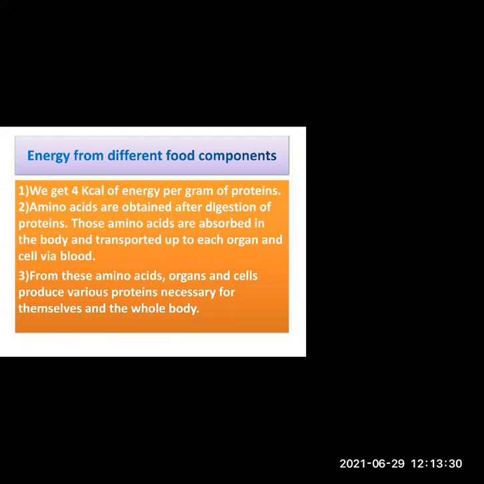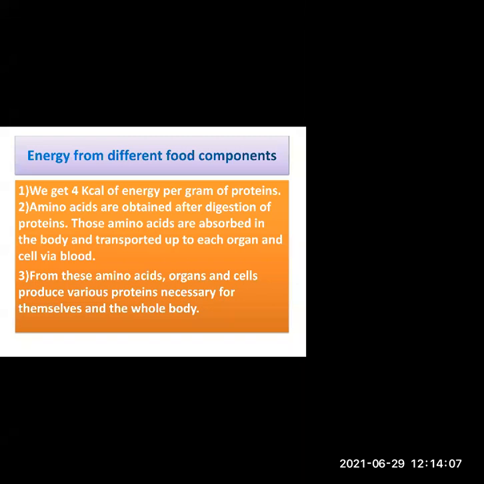Similarly, proteins. Proteins are macromolecules. What are proteins? Macromolecules. Macro means what? The size of proteins is bigger. And they are formed by bonding together many amino acids. So we are having proteins from animals, that is called first class proteins, and we get 4 kilocalorie energy per gram of protein. Amino acids, from where are we getting them?